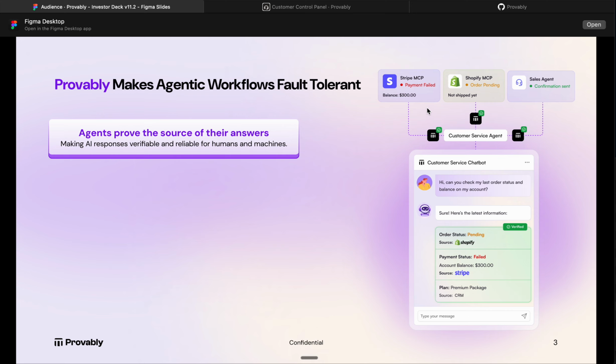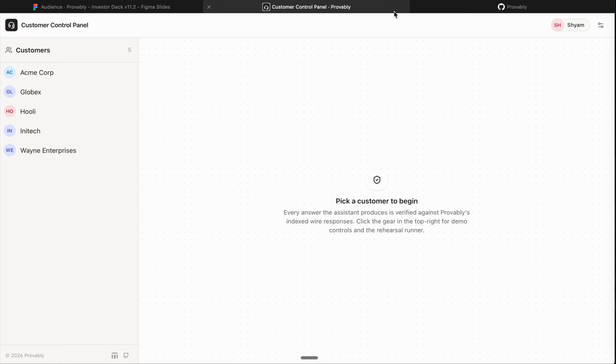Here, the customer service agent goes and gets the right data from Stripe, Shopify, etc., using our SDKs that are there to produce proofs that the answer did come from there and it was verified. And therefore, when the user sees it, they actually see that the Shopify delivery was pending, payment status had failed, and so on.